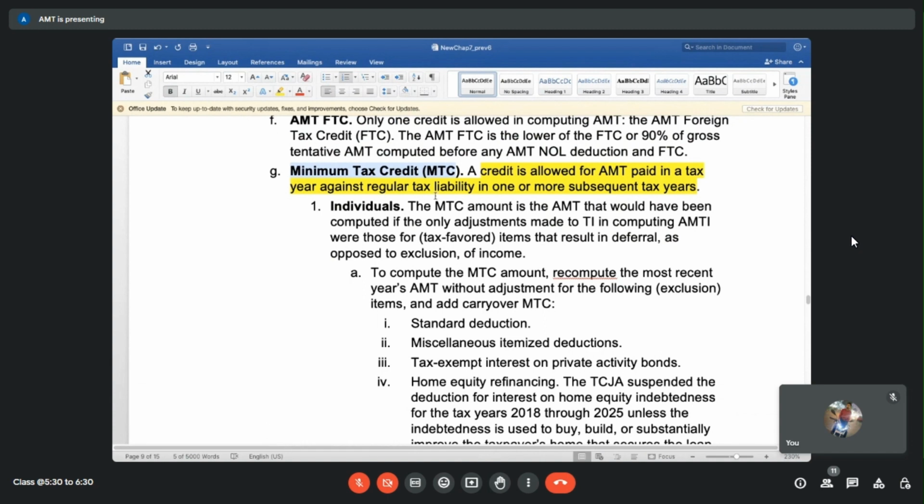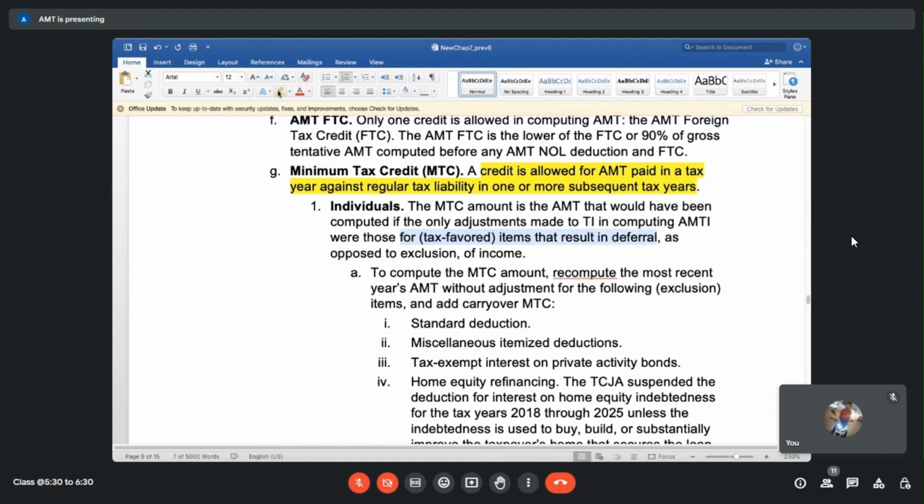But let's just go through it. You don't have to mug it up. You don't have to remember it all. We just have to remember the concept. The MTC amount is the AMT that would have been computed if the only adjustment made to taxable income in computing alternative minimum tax income were those for tax favored items that result in deferral.